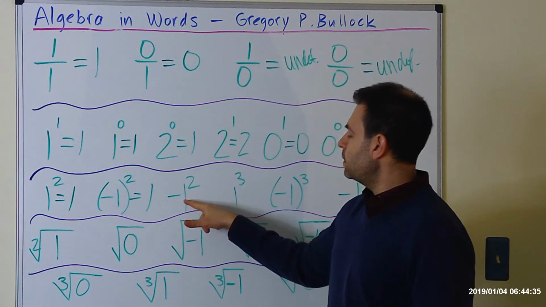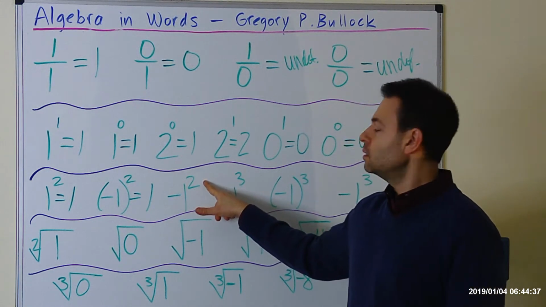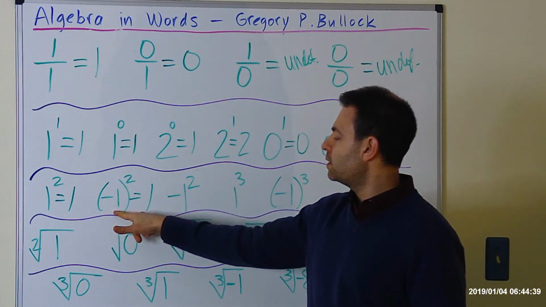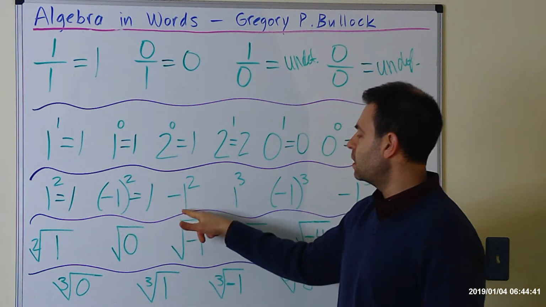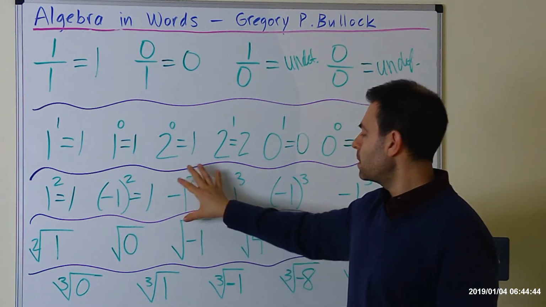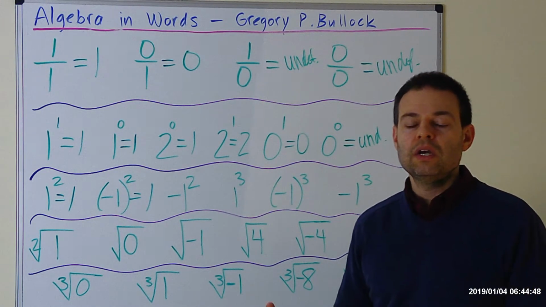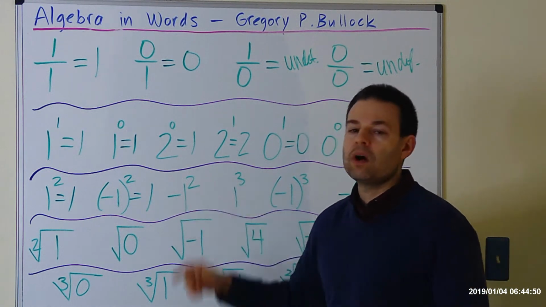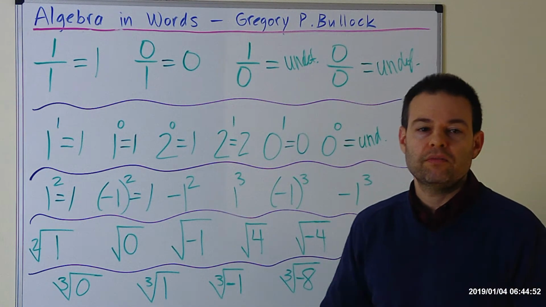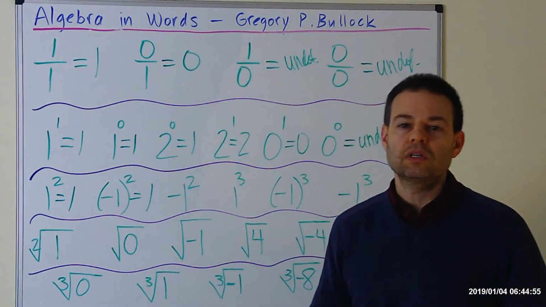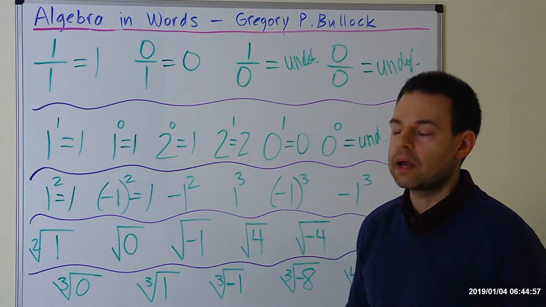Okay, this one we have negative 1 squared. Notice the difference between negative 1 in parentheses and negative 1 not in parentheses. I'm going to save this one for the end. While we're going through this, maybe pause it or think about what is negative 1 squared. Think about whether the answer is negative or positive. If you're not sure, again, I'm going to save that for the end. We'll go over that.